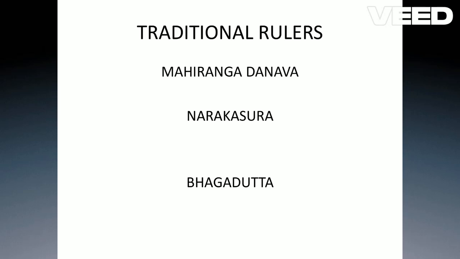The reason is very obvious: he had given his daughter Bhanumati in marriage to Duryodhana. So that's why Bhagadatta took the part of the Kauravas during the Mahabharata war.